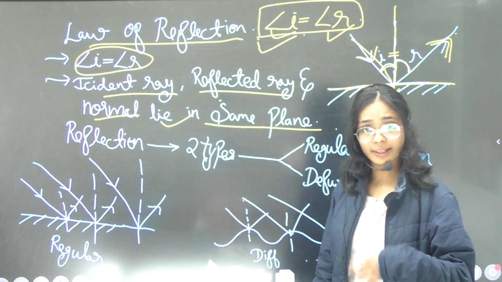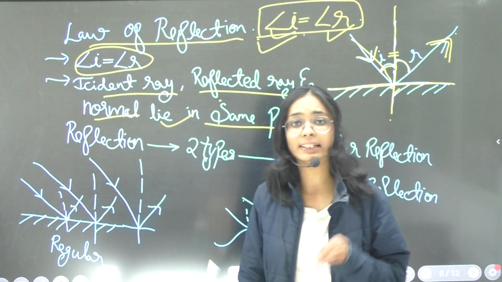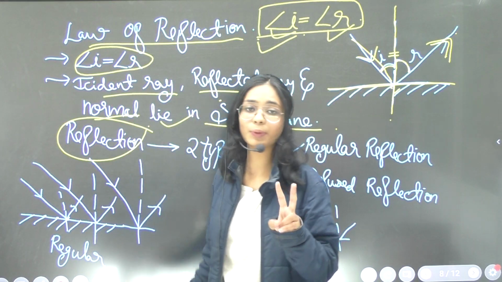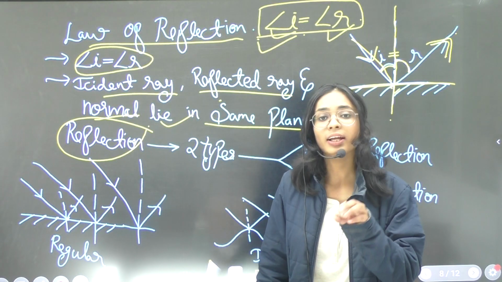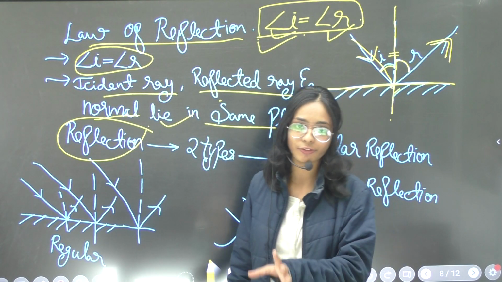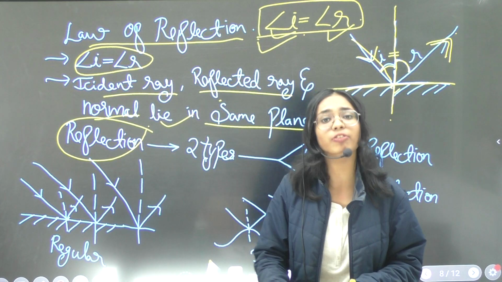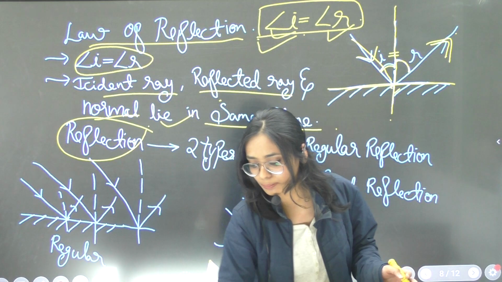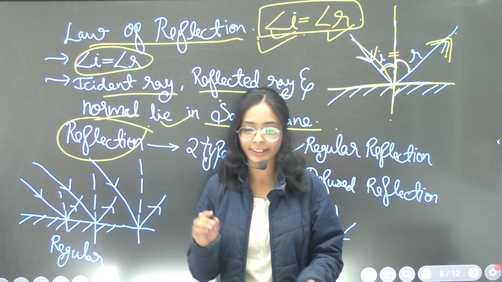Now let's discuss further details of reflection. There are two types of reflection: regular reflection and diffuse reflection. In regular reflection, the surface is regular, a smooth surface like this bench, meaning a plane surface.